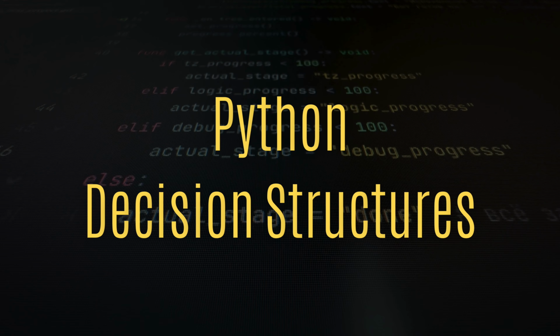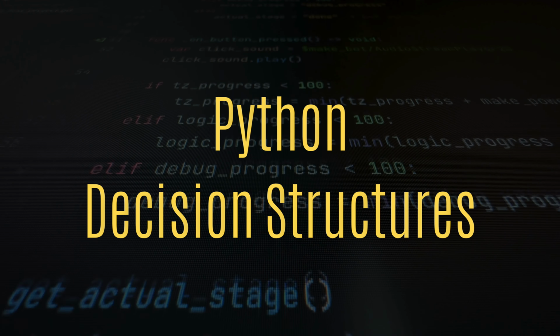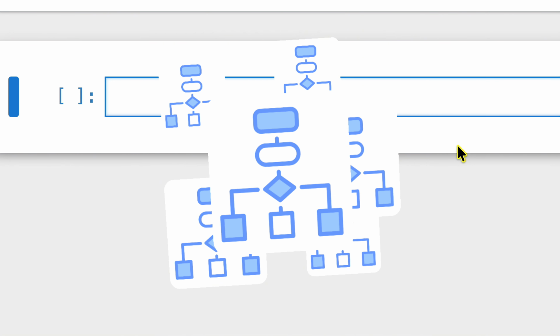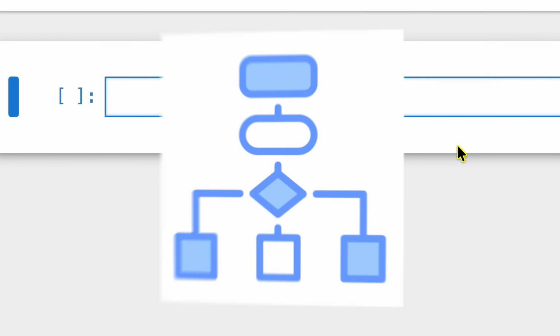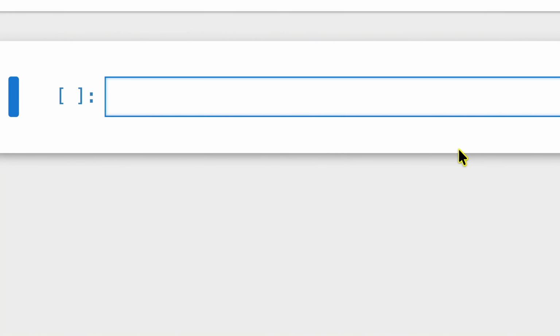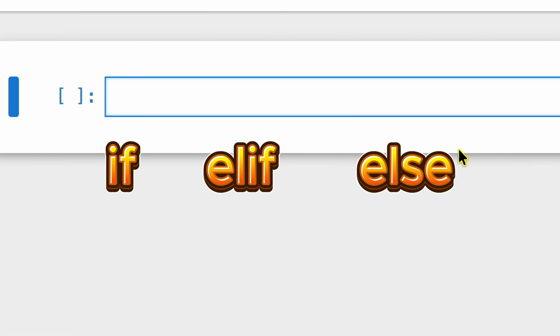This video is about decision structures, or control structures, in Python. Decision structures allow you to execute a certain block of code based on conditions. The primary decision structures in Python include if, elif, and else statements.